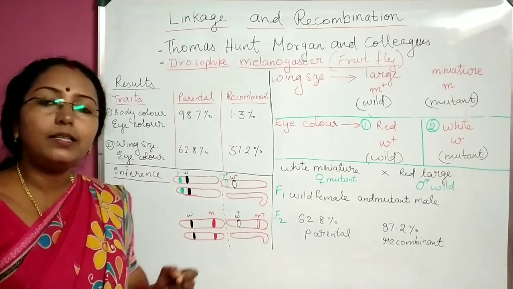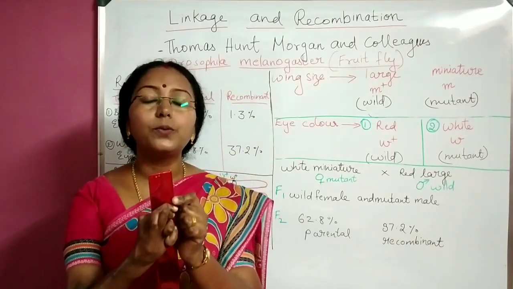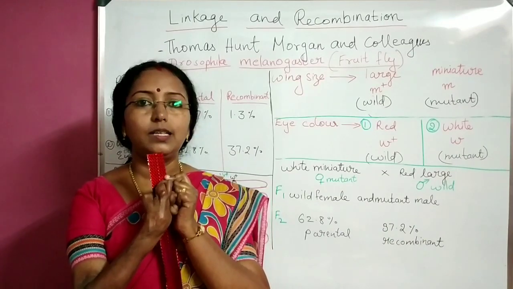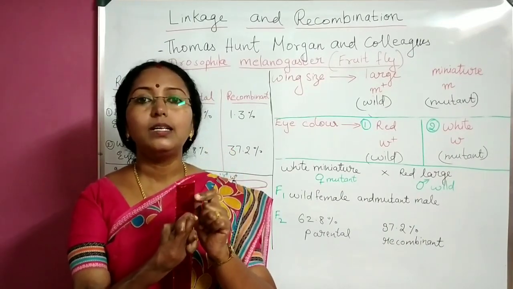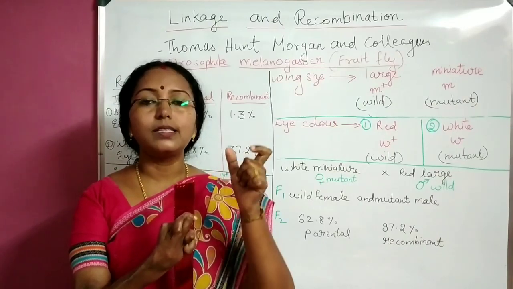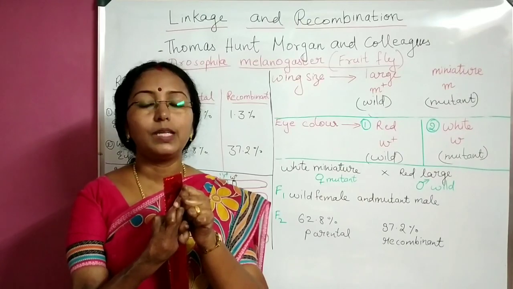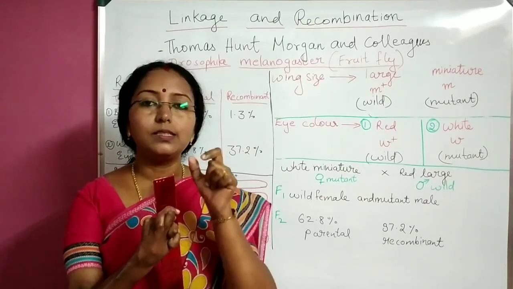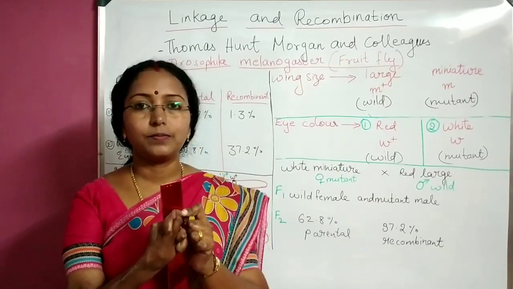This breaking and joining takes place during the meiotic phase of cell division. I hope you have learned in class 11 about the two types of cell division, mitosis and meiosis. Meiosis is especially for gamete formation. It is reduction division where new combinations are formed.